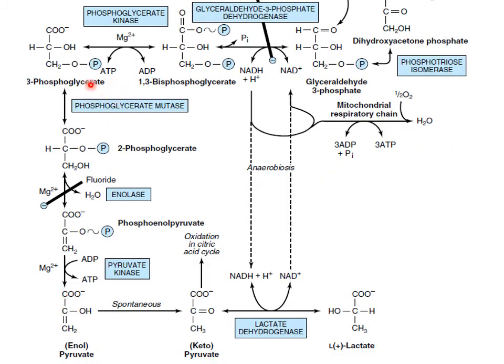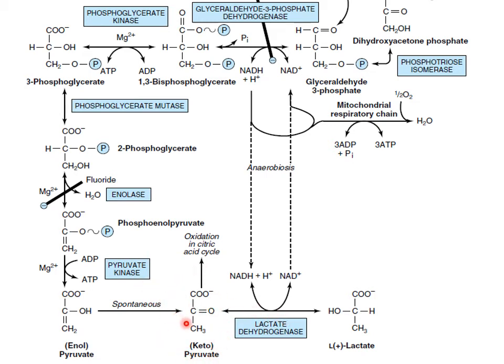Then this 3-phosphoglycerate changes its position from 3 to 2, so now it is 2-phosphoglycerate. Now this 2-phosphoglycerate is converted into phosphoenol pyruvate, where the enzyme is enolase, which is inhibited by fluoride. Then phosphoenol pyruvate is converted into pyruvate, and the enzyme is pyruvate kinase.